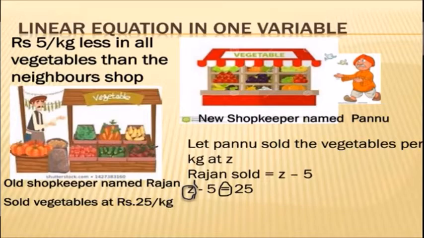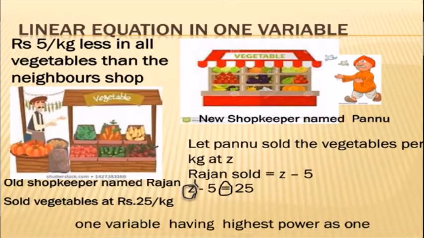The question is who can make more profit and how. So what did Rajan do? He sold all the vegetables at ₹5 less than the neighbor's shop. Whatever the price Pannu has for the vegetables, he sold at ₹5 less in all the vegetables, right? Like, he sold all the vegetables at ₹25 per kg.